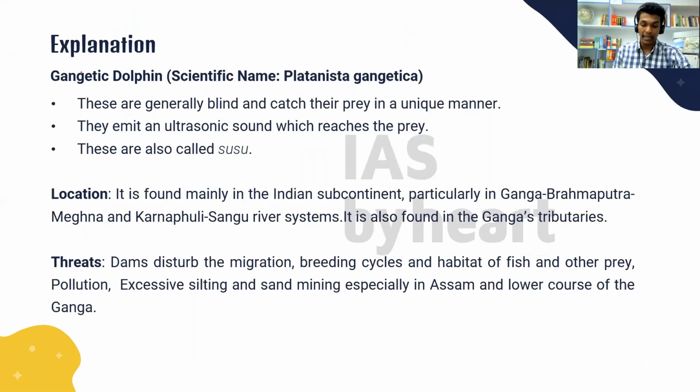First, let's see about Gangetic dolphin. So Gangetic dolphins, they are generally blind and they catch their prey in a unique manner. Usually they use the echolocation technique. Okay, they emit an ultrasonic sound which reaches the prey, the sound will hit the prey and come back to them. Based on that, they will catch their prey, and locally they are called susu.